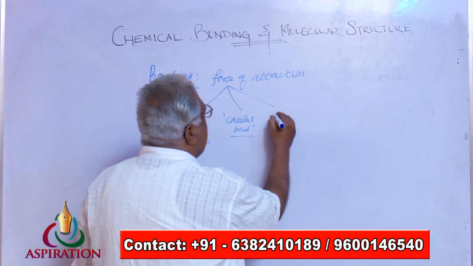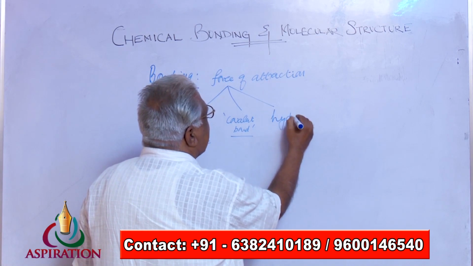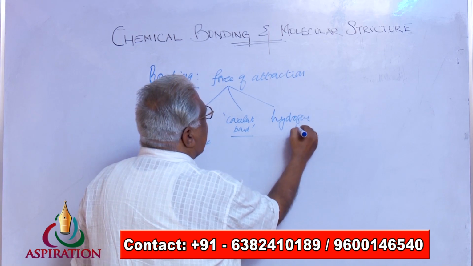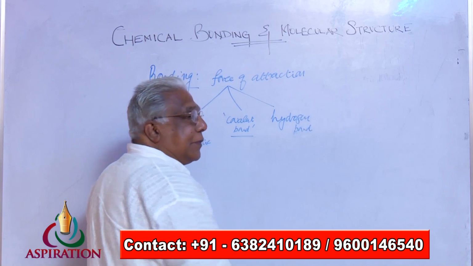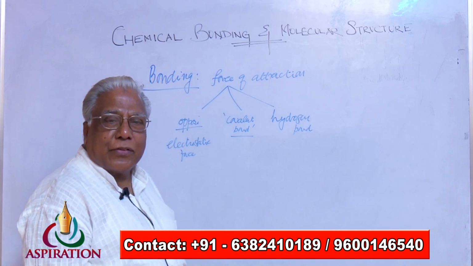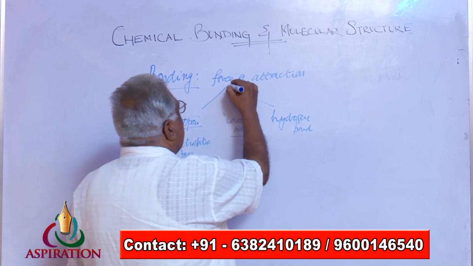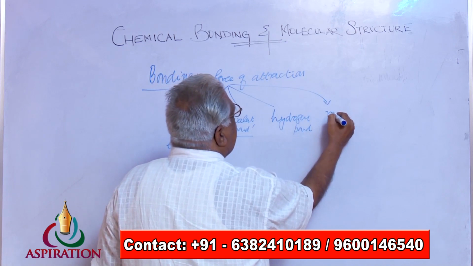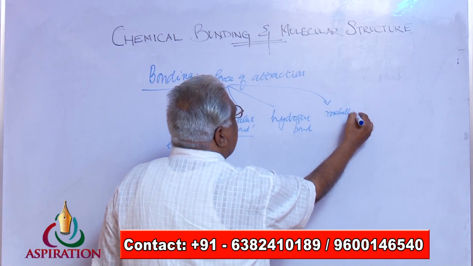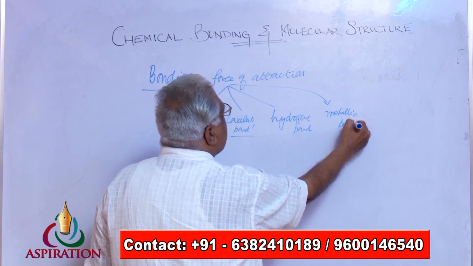Then we have a dipole attraction, which you are going to call a hydrogen bond. And metal atoms get attracted by each other. So, the attraction that exists between the metals, we are going to call a metallic bond.